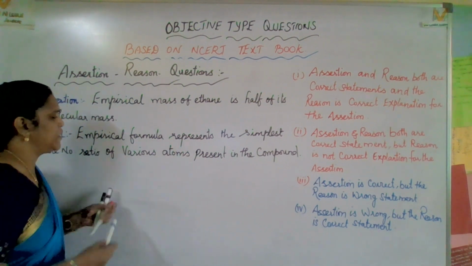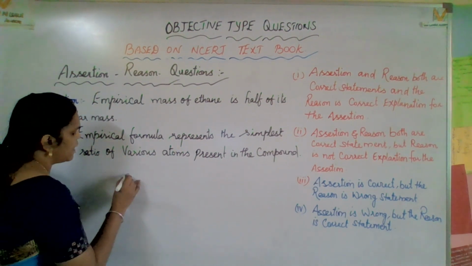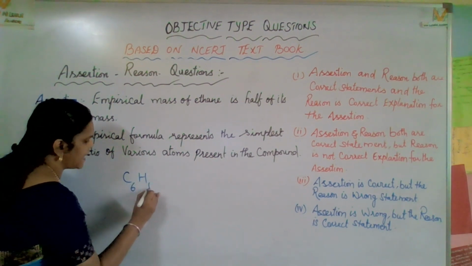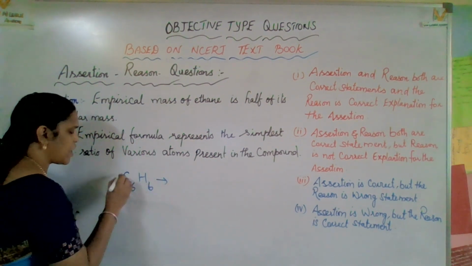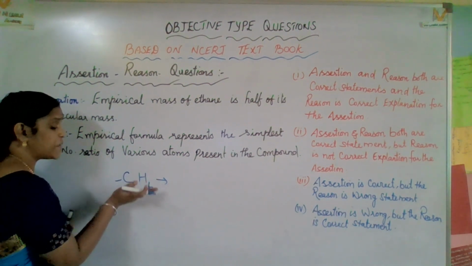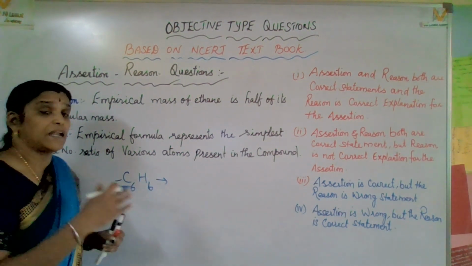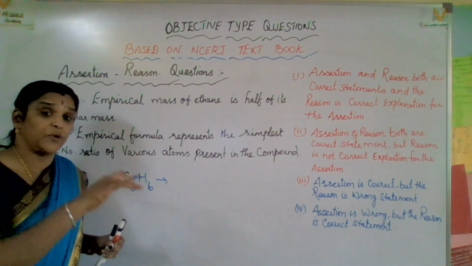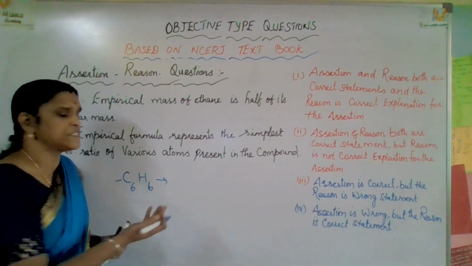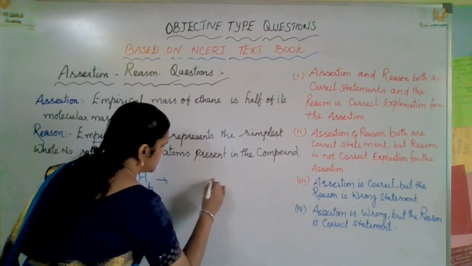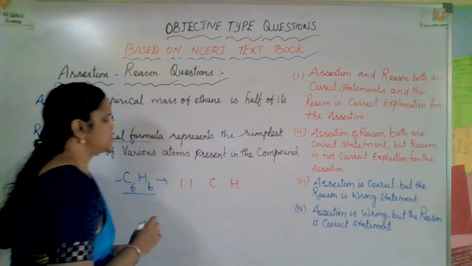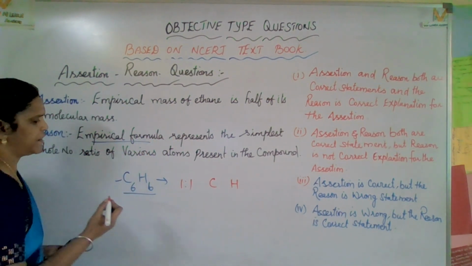For example, take carbon and hydrogen, C6H6. Carbon is one atom, hydrogen is another atom, various atoms present in the molecule. You have to bring the number of atoms to the simplest whole number. What is the simplest whole number? C and H, 1 is to 1. So this is the simplest whole number ratio.